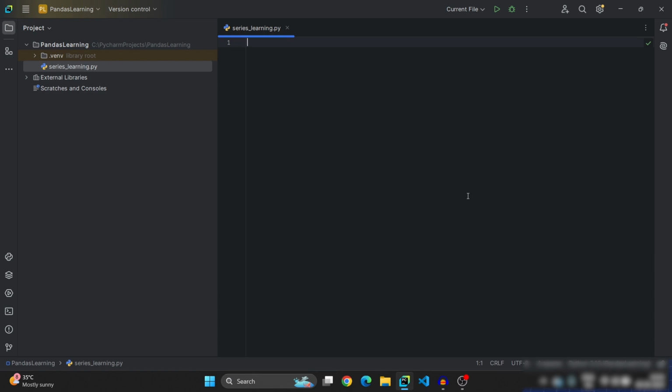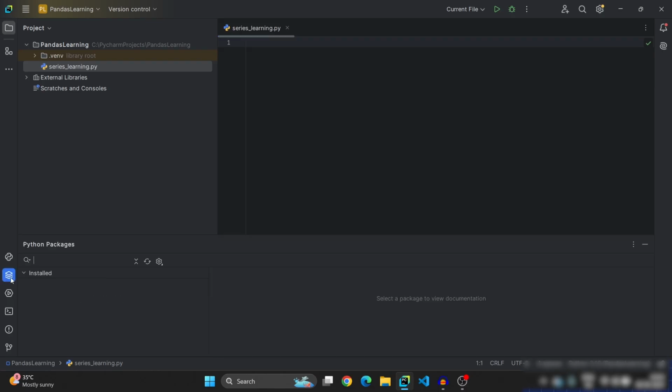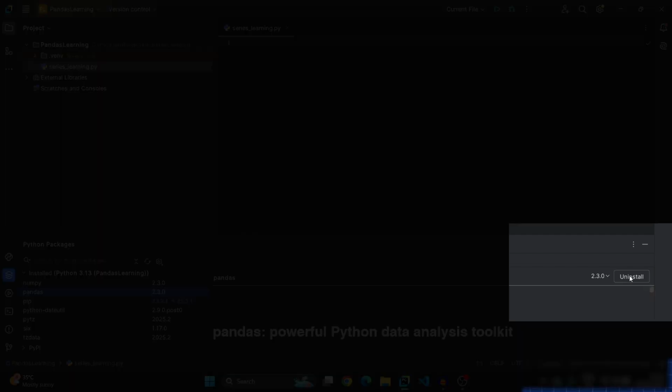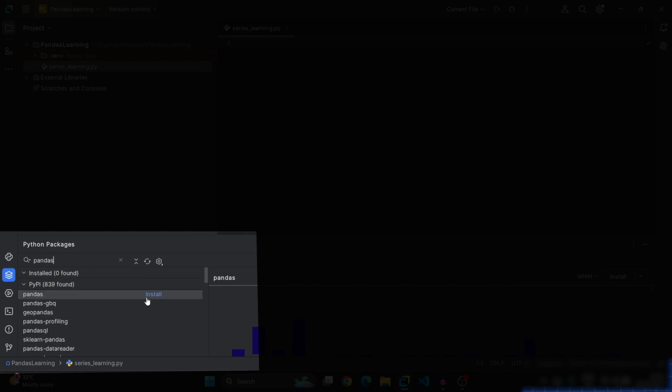Now let us see another way to install Pandas, which is through packages. Here on the left side you will find Python Packages. Click on it. Here you will find Pandas. Click on it. It is already installed. Now click on uninstall. So Pandas is uninstalled. For example, if you want to install Pandas directly this way, then search Pandas here. Here you will find Pandas. Click on install. Then you will find all the different versions available. Now select the version you want and click on it.